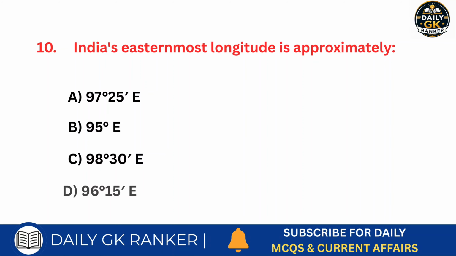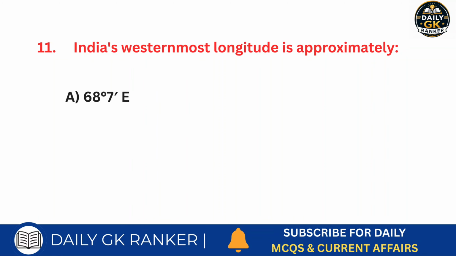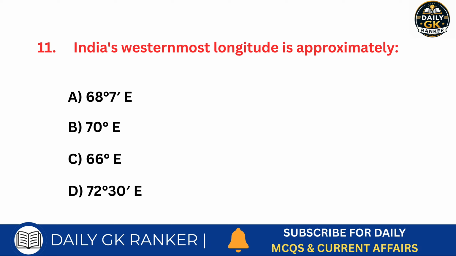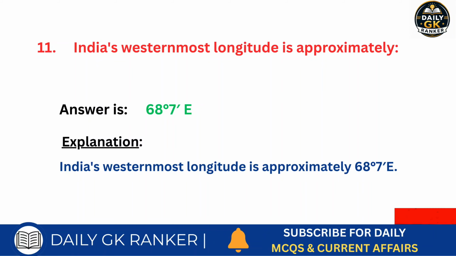India's easternmost longitude is approximately. Answer is 97 degrees 25 minutes east. India's westernmost longitude is approximately. Answer is 68 degrees 7 minutes east.